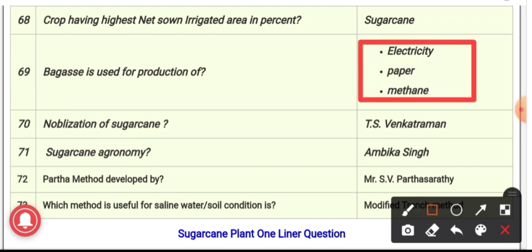The nobilization of sugarcane was done by T.S. Venkataraman. T.S. Venkataraman performed great research on hybridization of cane, and thus he is known as the sugarcane wizard. Sugarcane agronomy was given by Ambika Singh, and the Partha method was developed by M.S. Partha Sarthi.